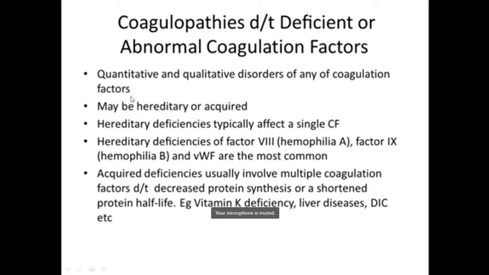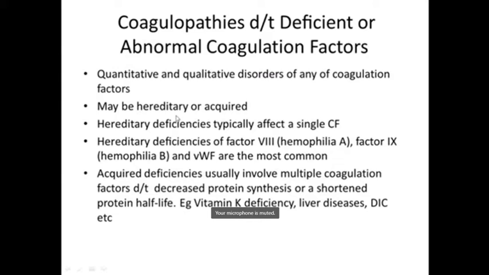Any of the factors from 12 to 5 can be involved. There can be deficiency or abnormality in any coagulation factor, which can be quantitative, that means there is a deficiency of the factor, or qualitative, where there is some abnormality in the function of those clotting factors. And these disorders can be hereditary or acquired.